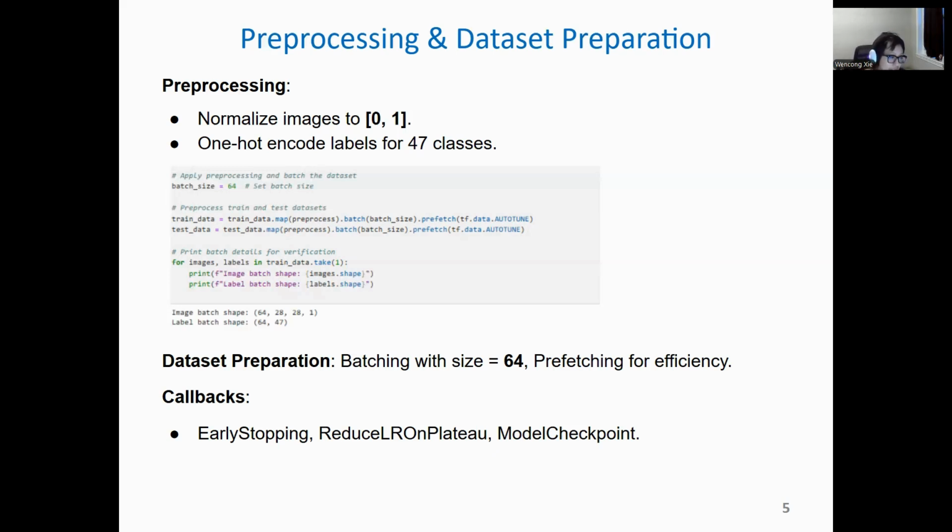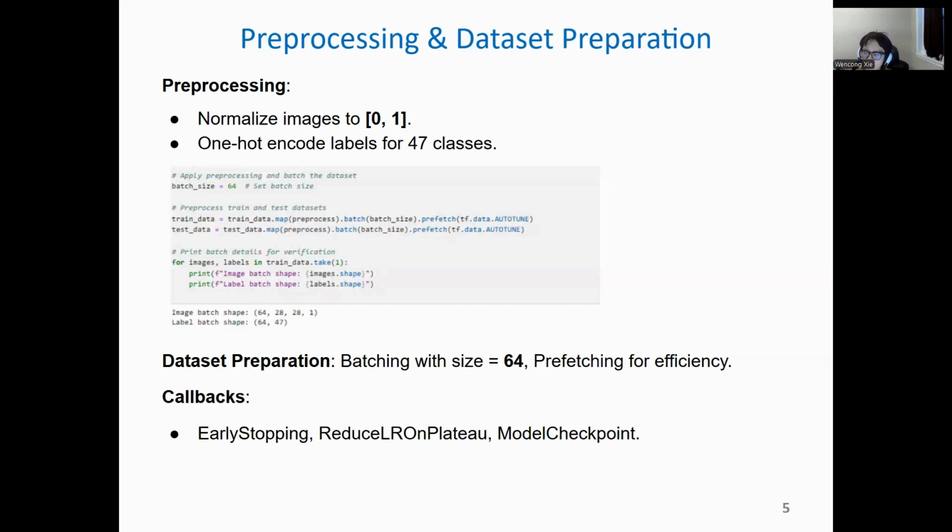And for the callbacks, I implemented three callbacks to improve training. I do this because many times in the training stage the training just stops, like at epoch 6 or 7. That's not what I am looking for. I set the training epochs to at most 20, and I expect it could reach maybe 17, 18, 19, something like that.